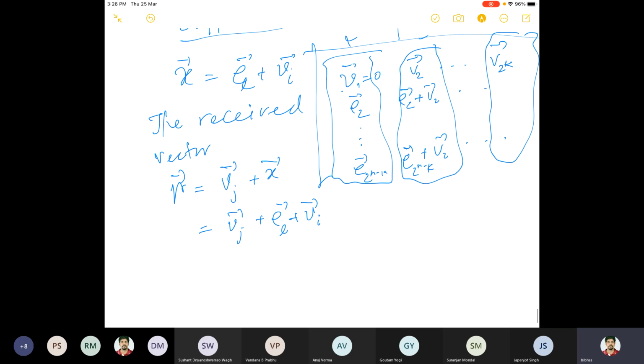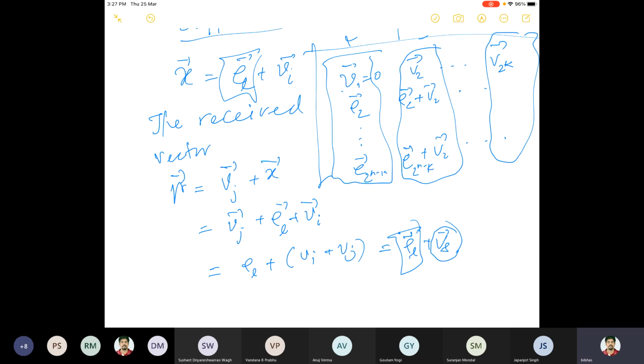Then this gives EL plus VI plus VJ, which should be equal to EL plus VS. So the error is detected here, and this VS will be treated as the original code word. So this EL and this EL are fixed. This is what we said.